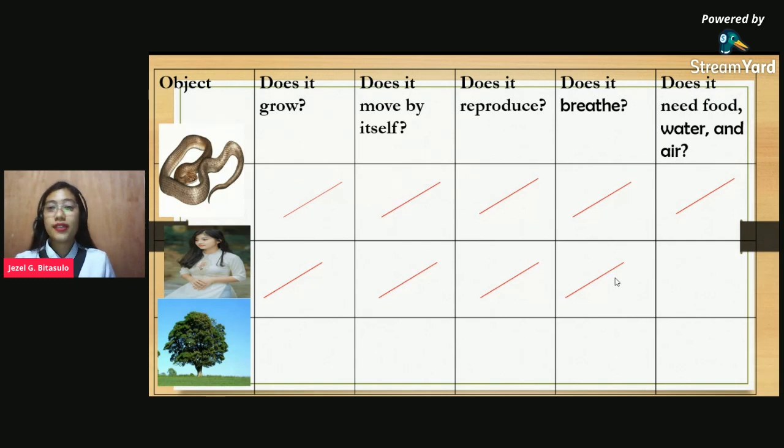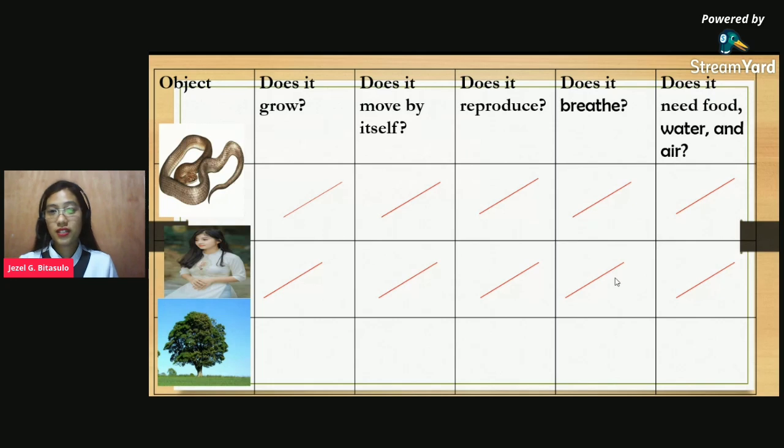Okay? So, does the girl or the human need food, water, and air? Who among you here doesn't need food? Okay, we humans need food, water, and air in order for us to survive. So let's proceed to another picture, the tree.